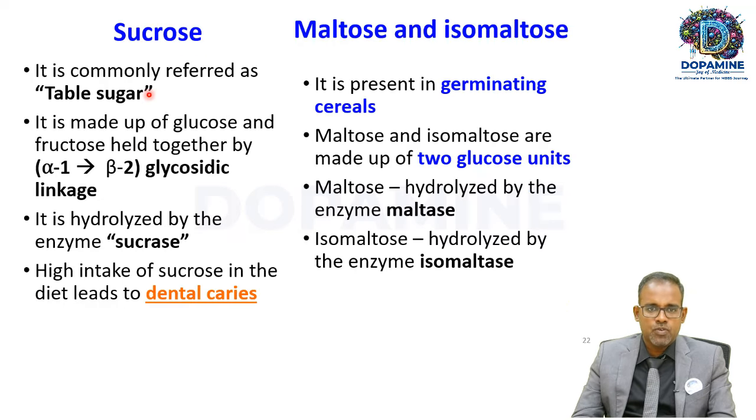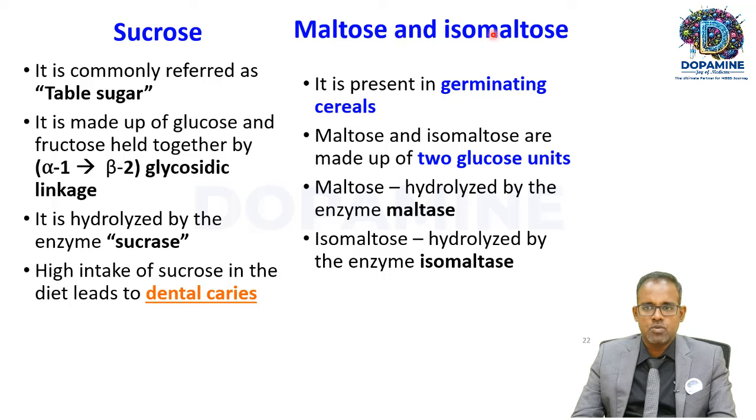So the first sugar is sucrose. Sucrose is a disaccharide which we commonly use in our day-to-day life, because our table sugar is made up of sucrose. It is made up of glucose and fructose held together by an alpha-1, beta-2 glycosidic linkage. Sucrose is metabolized by an enzyme called sucrase, which is present in the intestine. Very high levels of intake of sucrose can lead to dental caries.